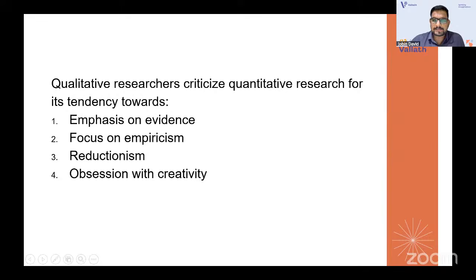Qualitative researchers criticize quantitative research for its tendency towards, maybe, it's not good to criticize quantitative, but on what basis do they criticize? Emphasis on evidence, focus on empiricism, reductionism, obsession with creativity. What is the answer that you have? Yes, the answer is reductionism. Reductionism is the answer. Okay.